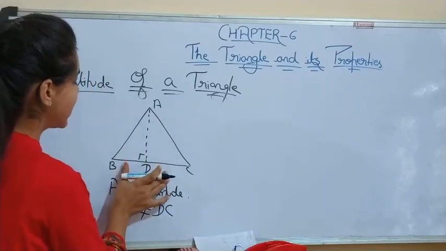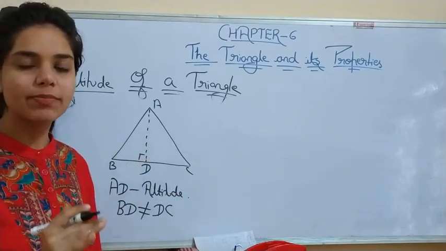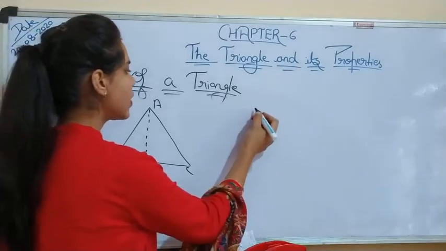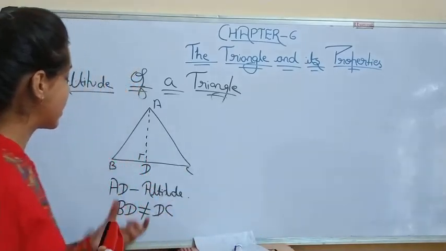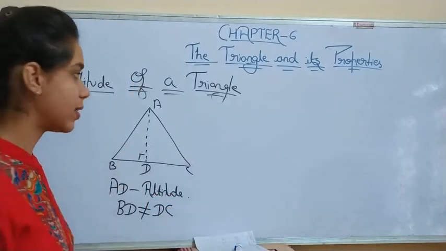Okay? Suppose BD equals DC. So an altitude can be a median, but a median can't necessarily be an altitude. Okay? So in this way we can define altitude, meaning it makes a 90-degree angle.